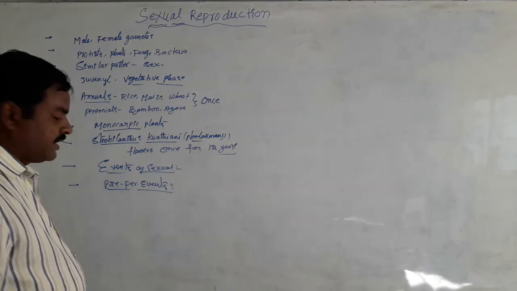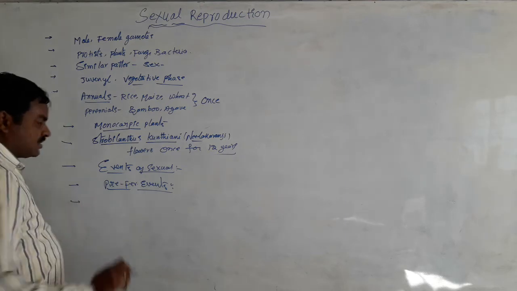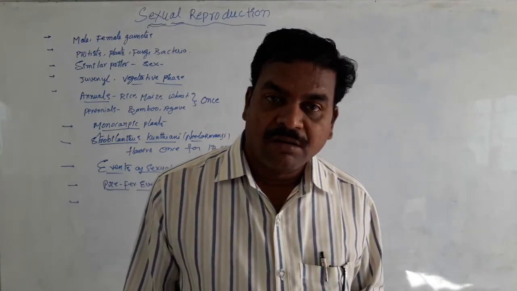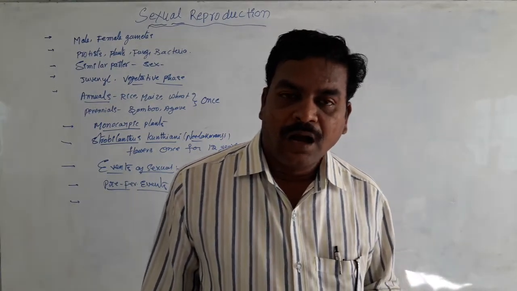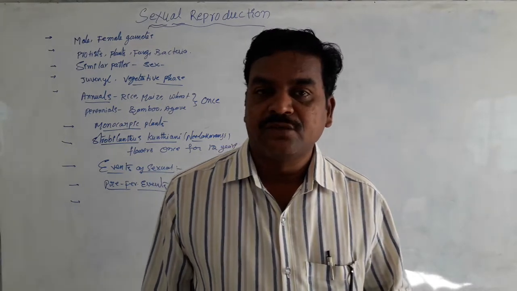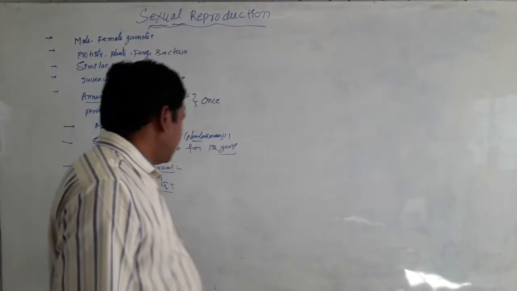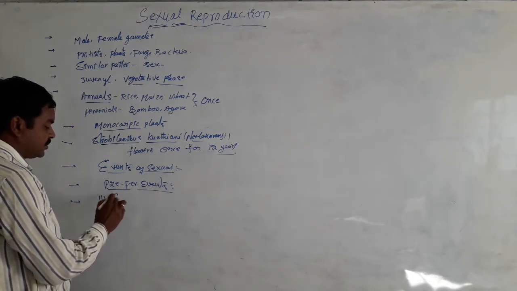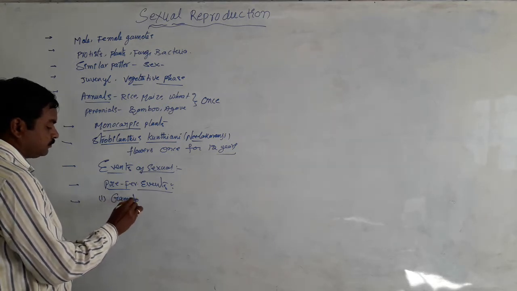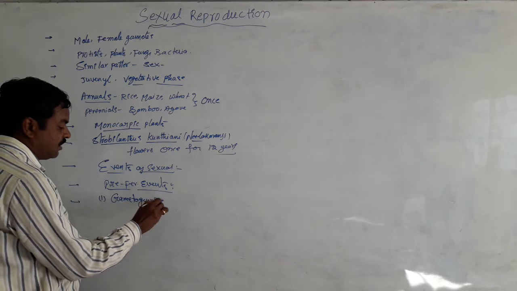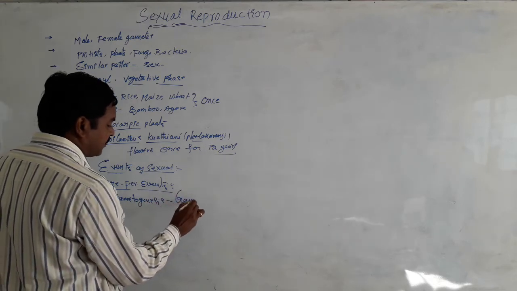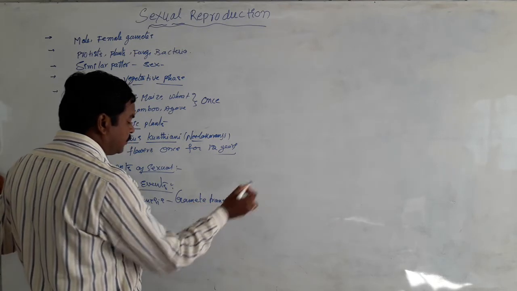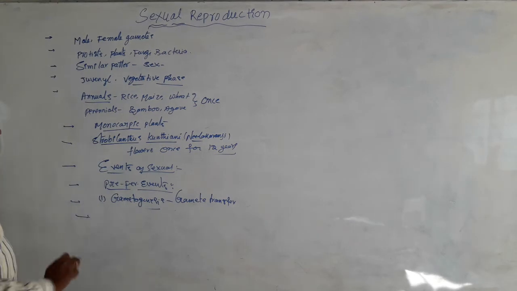First, coming to pre-fertilization events, these mean all events of sexual reproduction prior to fertilization. They include gametogenesis and gamete transfer.